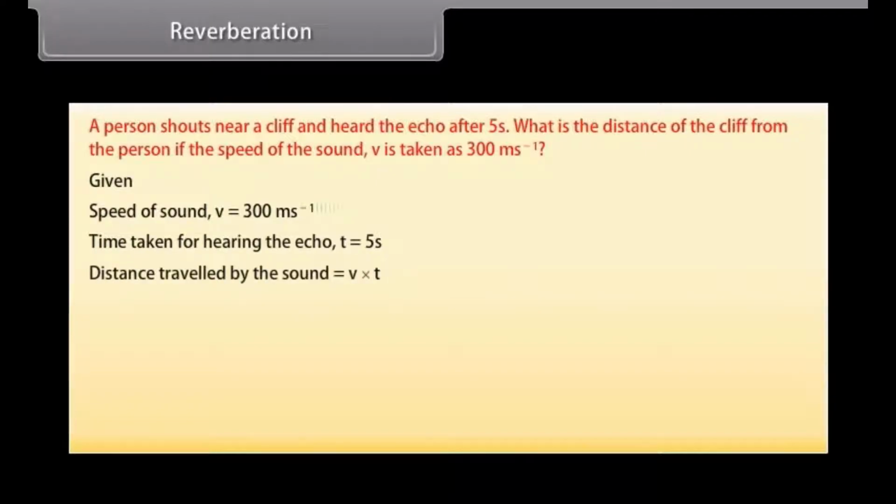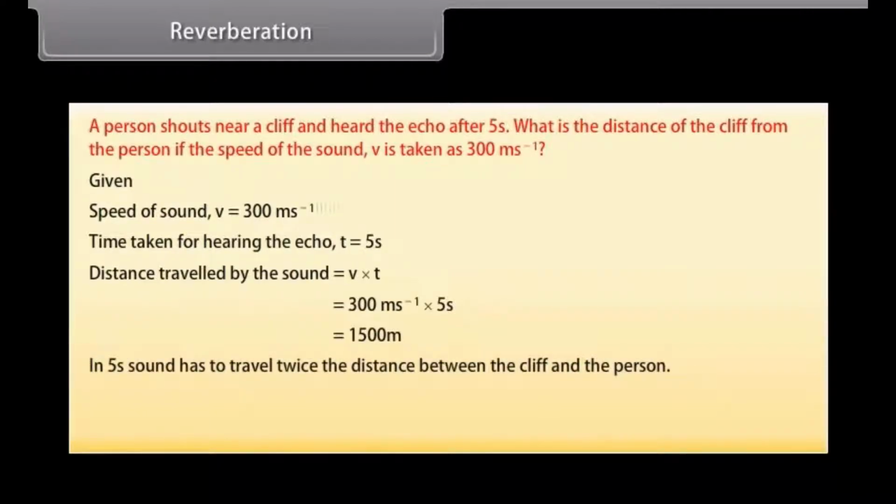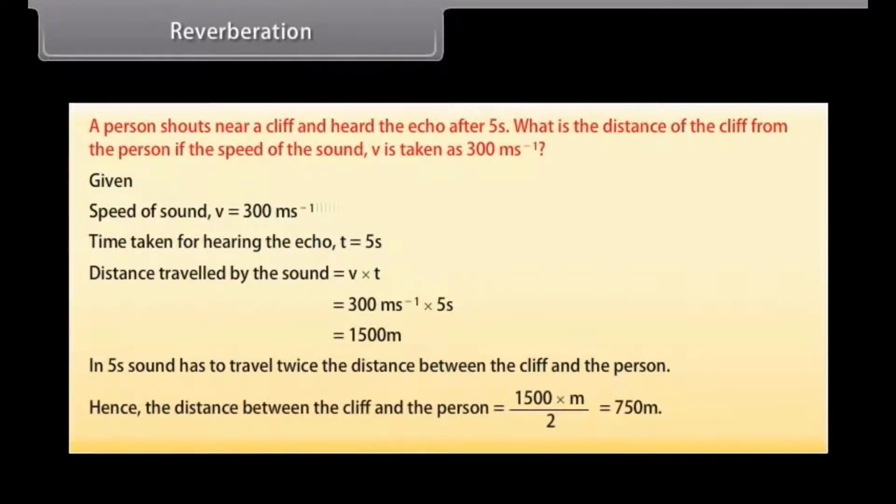Distance travelled by the sound is equal to v into t, which is equal to 300 meter second raised to the power minus 1 into 5 seconds is equal to 1500 meters. In 5 seconds, sound has to travel twice the distance between the cliff and the person. Hence, the distance between the cliff and the person is 1500 meters by 2, that is 750 meters.